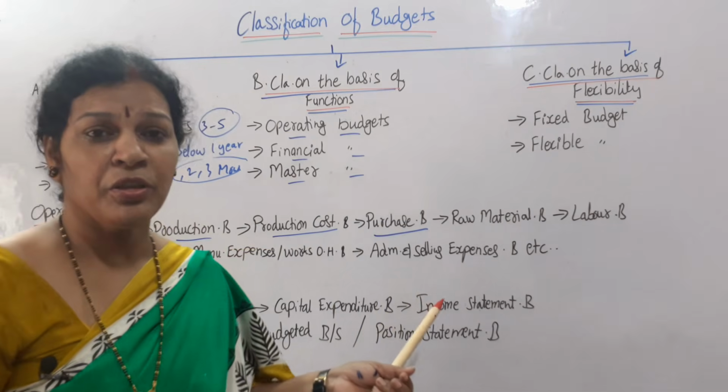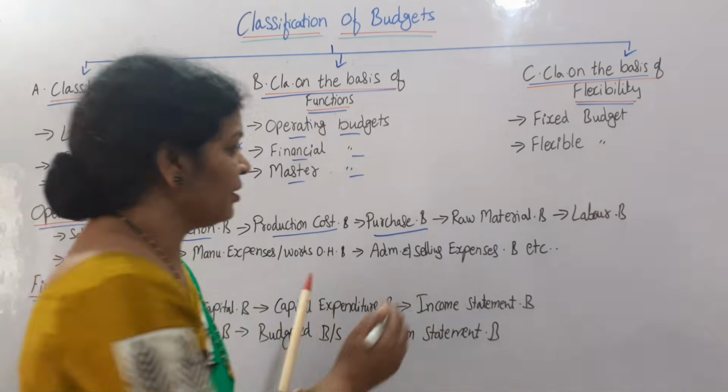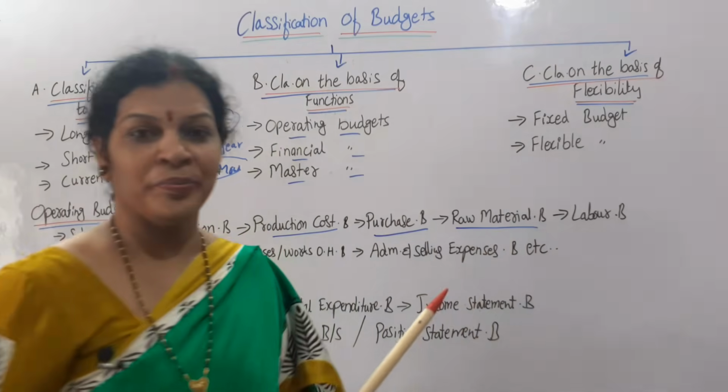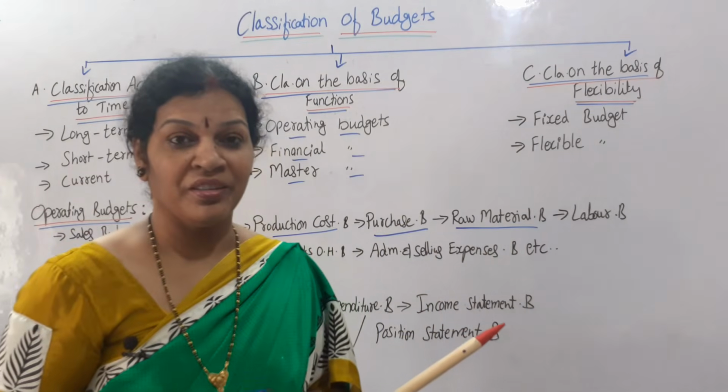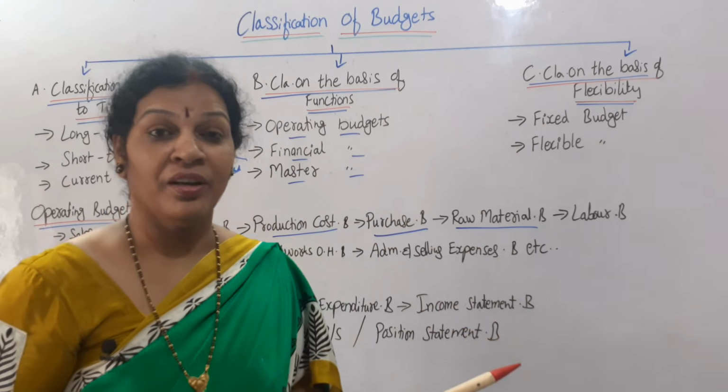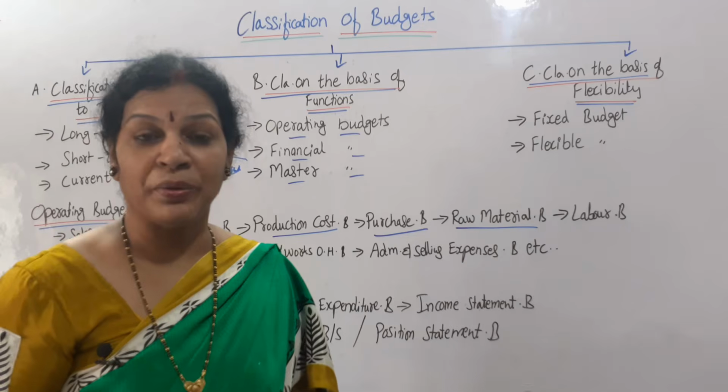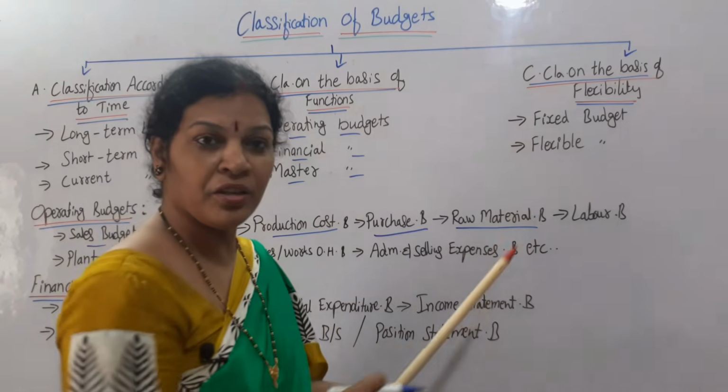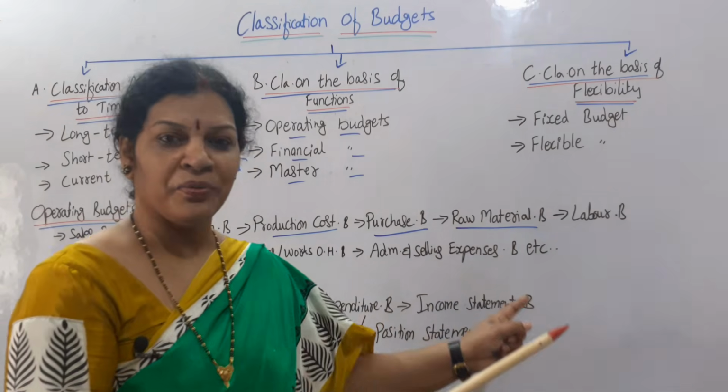So related to the purchase we can prepare a budget. And a raw material budget: how much raw material is required, how much to be purchased, when to purchase, how, what would be the price, where to purchase. So all these things are related to the raw material. Raw material budget we can prepare.